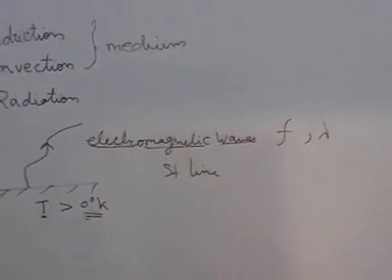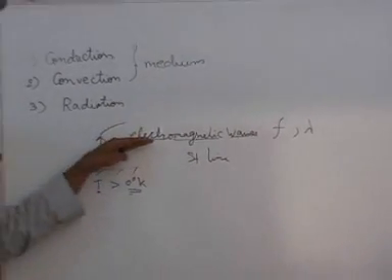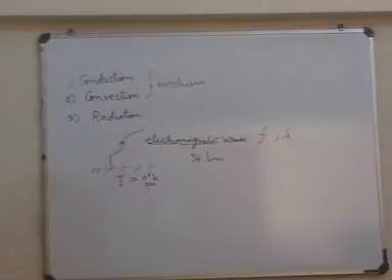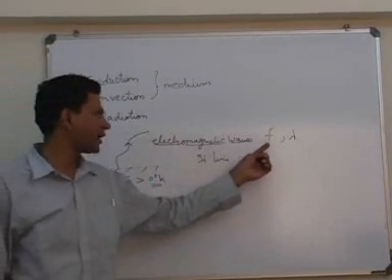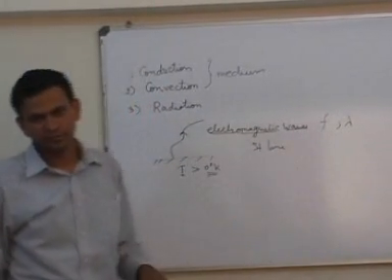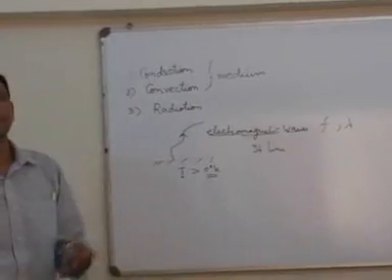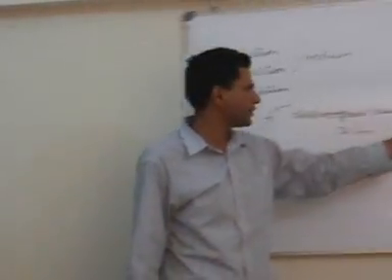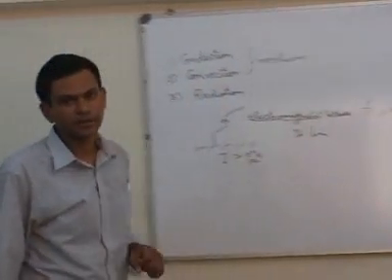So when we study radiation, we study electromagnetic waves. When we study electromagnetic waves, we study frequency and wavelength. And as we know, from the basics of electromagnetic waves, if wavelength is short, the frequency is more. The best example is the sun rays. Sun rays come from a very long distance to Earth. The wavelength is very short and frequency is very high.